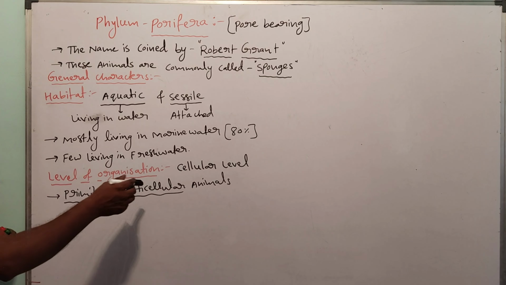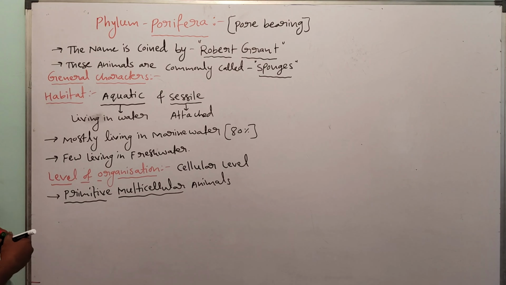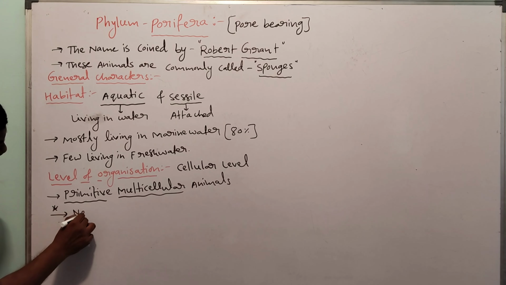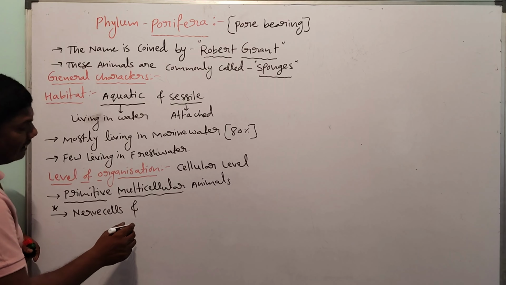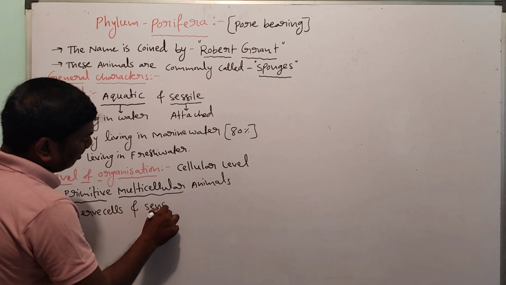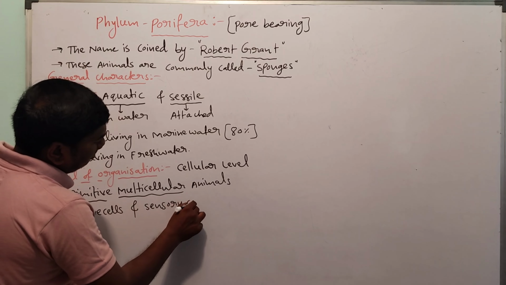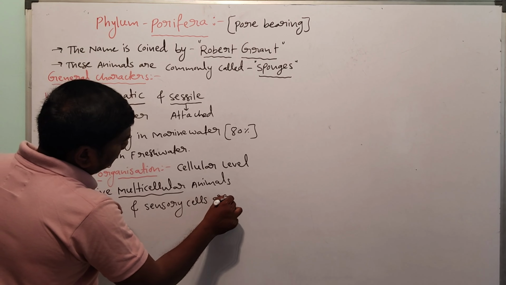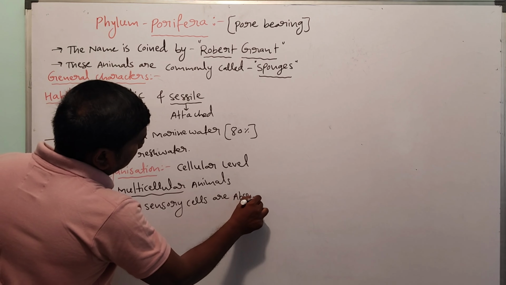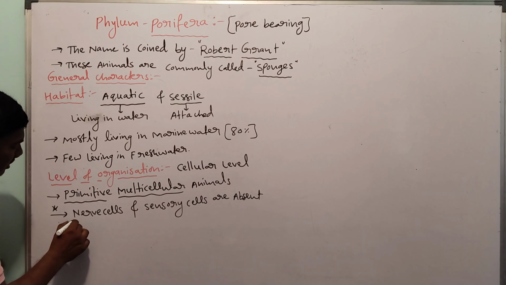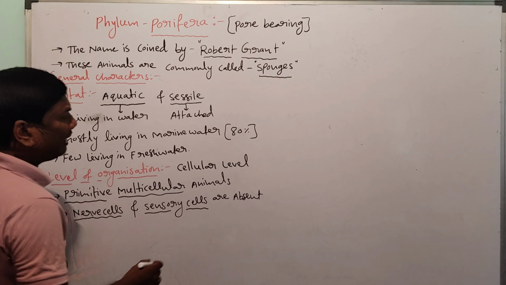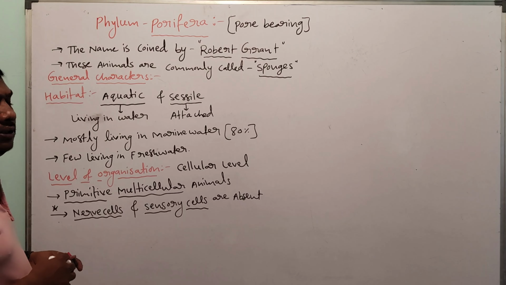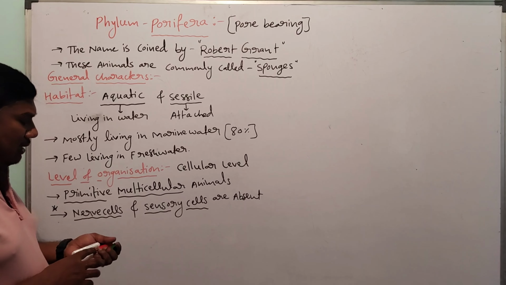In this cellular level of organization, there is a very special character: nerve cells and sensory cells are absent. So many cells are present, but in these animals nerve cells and sensory cells are absent. So this is the level of organization.